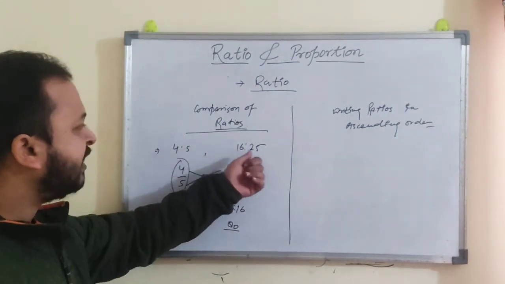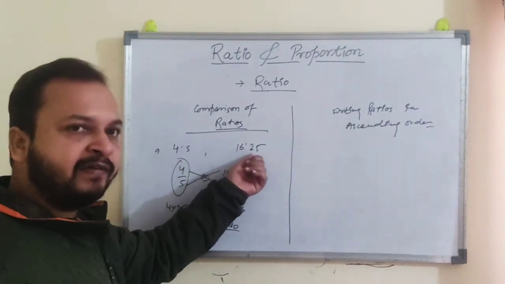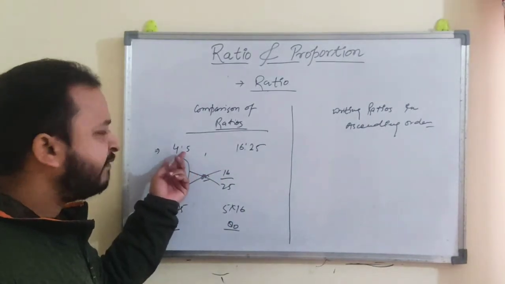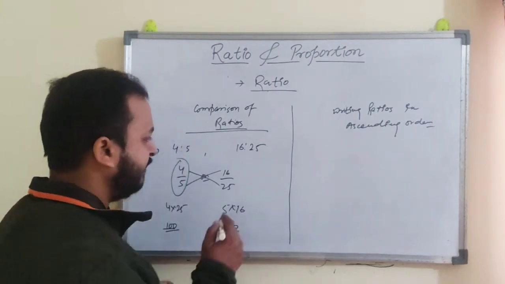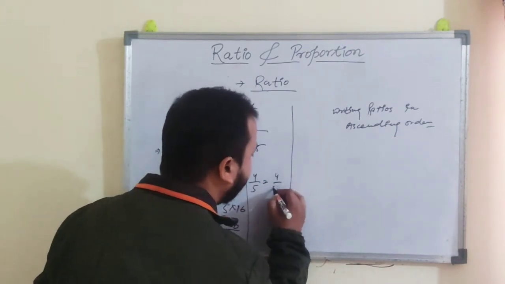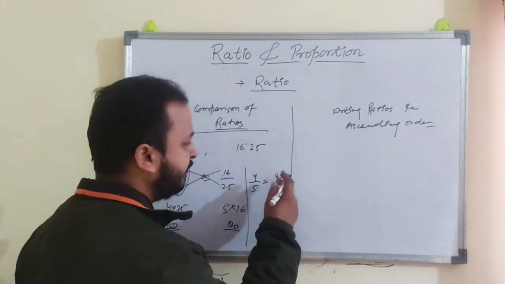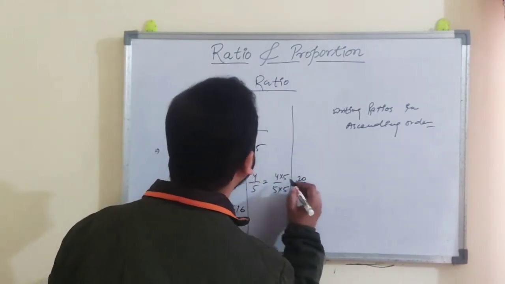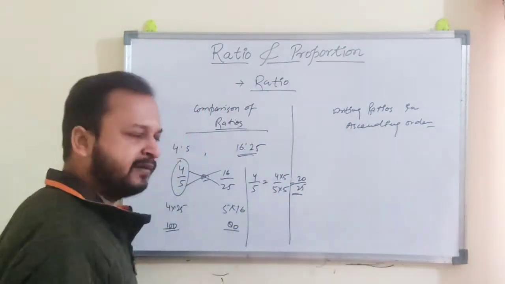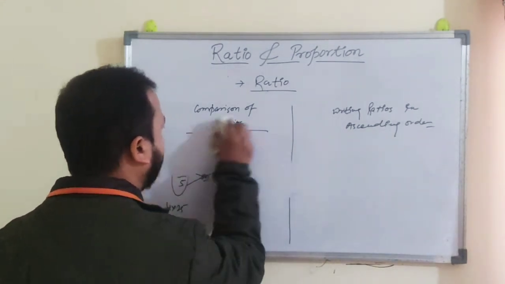The other way is to take the LCM and make that particular ratio. Suppose here 5 and 25 are given, so the LCM of 5 and 25 is 25, right? So for the ratio 4/5, make this 5 as 25, right? So write the equivalent fraction. 4/5 multiplied by 5, so the numerator must also be multiplied by 5, so it means 20/25. Here 16/25, so you can say clearly that this is greater, right? This way you can also do the comparison part.